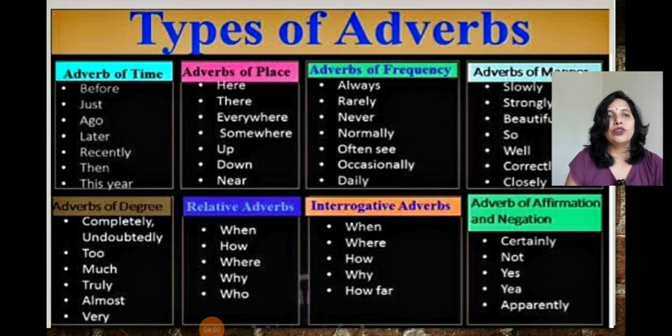Adverb of affirmation and negation, right? So in that, what will happen? Either the sentence will affirm something, declare something, or it will negate something. For negating something, not will be used in the sentence, and for affirmation, something is declared. So what sort of words? Certainly, not, yes, apparently. Such words will be used in the place of adverbs, right?